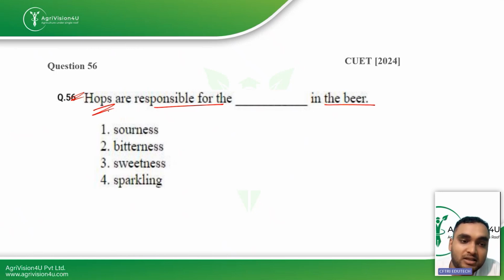So hops are the substance which are added for the bitterness in the beer. So it is one of the easy questions which are asked. Then